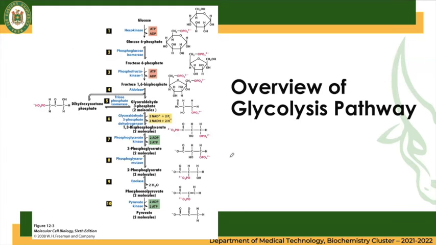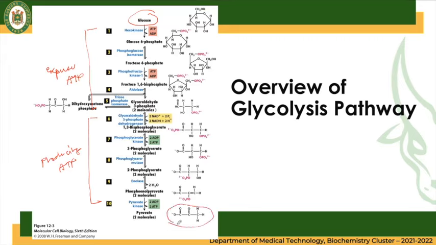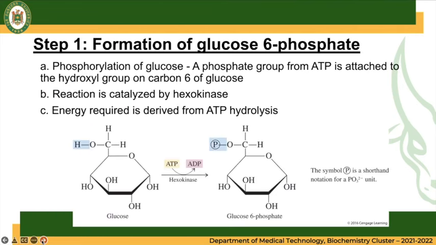So this is the overview of the glycolysis pathway. From steps 1 to 5, this is where there is an expense of ATP. Okay. And steps 6 to 10, we are already producing ATP. So from a 6-carbon chain glucose, we will produce 2 molecules of pyruvate, which is a 3-carbon chain molecule. Let's go to step 1 of glycolysis, which is the formation of the glucose 6-phosphate from its